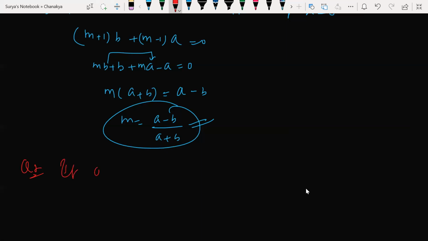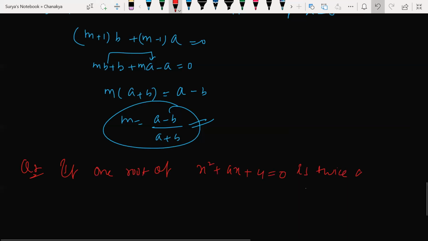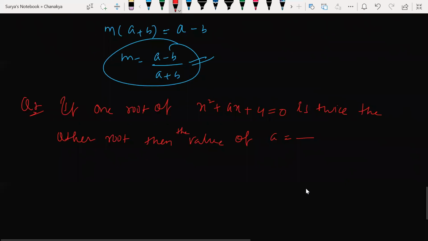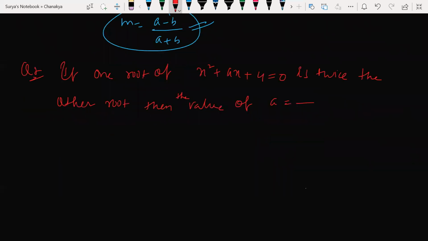If one root of x square plus ax plus 4 is equal to 0 is twice the other root, then the value of a is equal to dash. One root is twice the other root. Value of a is what?